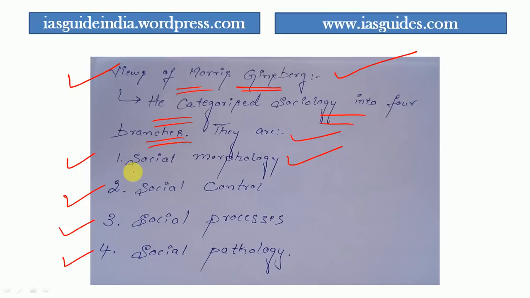According to him, social morphology studies the social structure, the social groups, and the different kinds of social institutions which are there in the society. That is what is known as social morphology according to Ginsburg. And the second branch of sociology according to Ginsburg is social control.